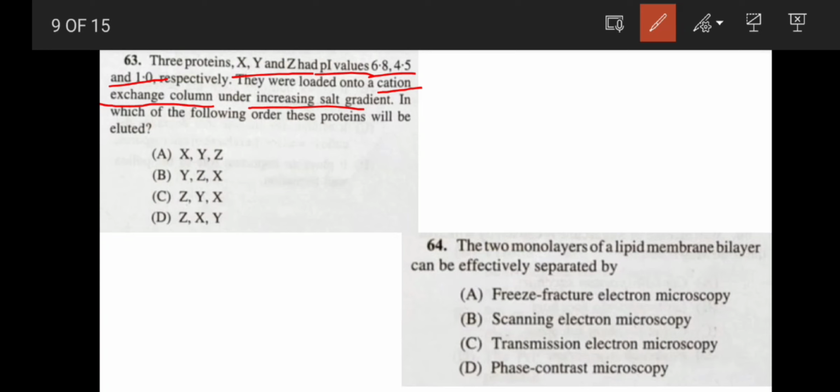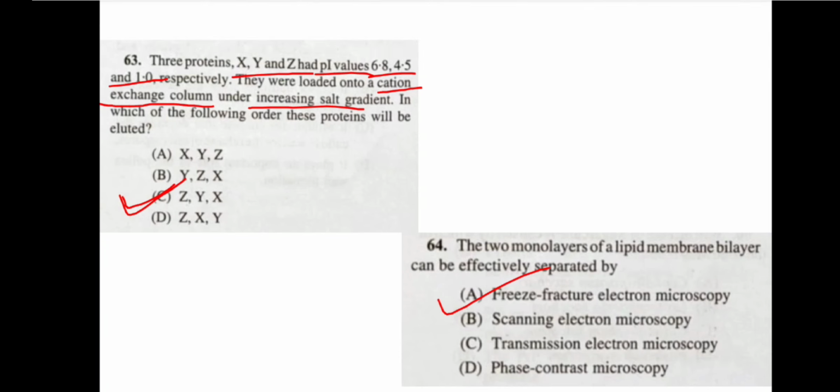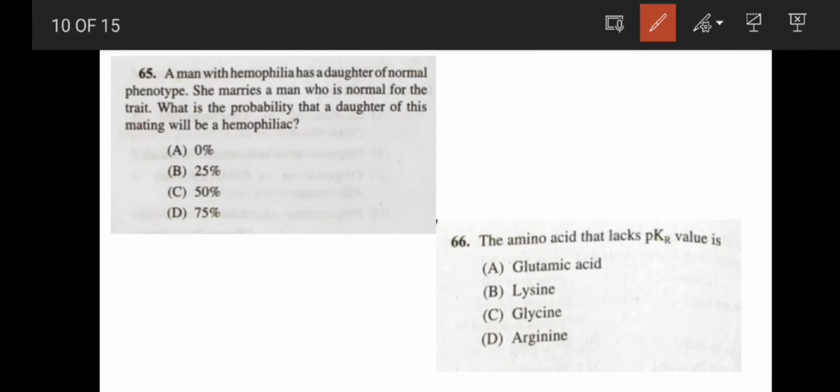Obviously the least PI value will be eluted first. So here the sequence will be Z, Y, then X. Option C. Now coming to question number 64. The two monolayers of a lipid membrane bilayer can be effectively separated by freeze fracture electron microscopy. Option A. Now coming to question number 65.